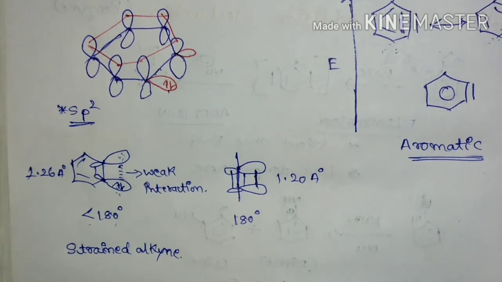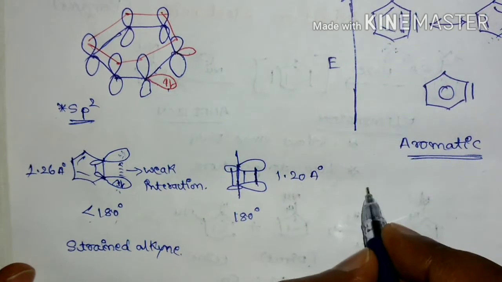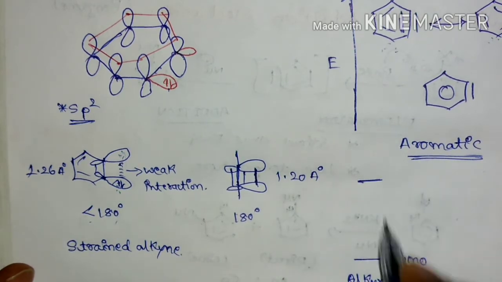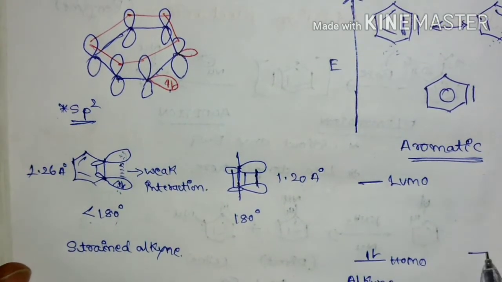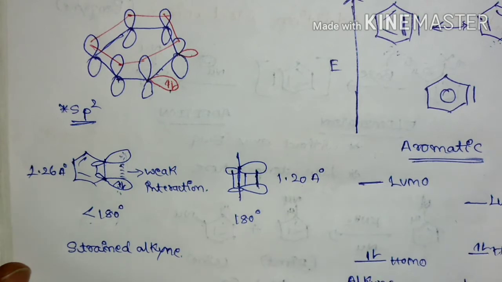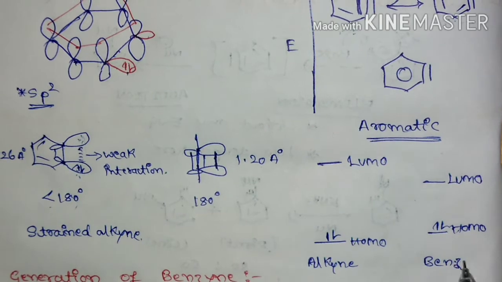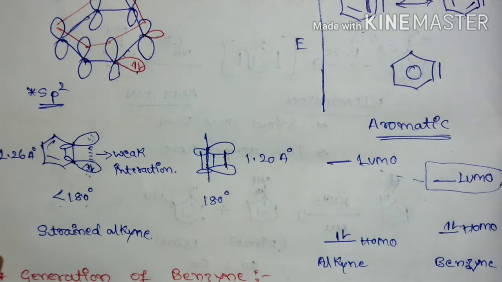And why it is going to act as electrophilic in nature is, if you compare from the molecular orbital perspective, the HOMO-LUMO of an alkyne and the molecular orbital of benzyne, there is a decrease in the energy of the LUMO.